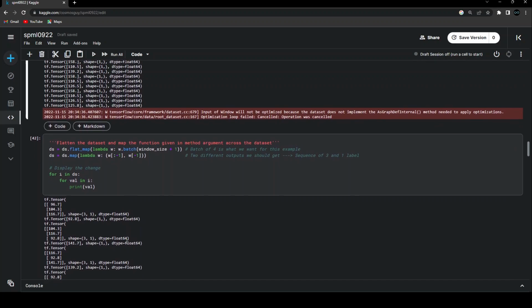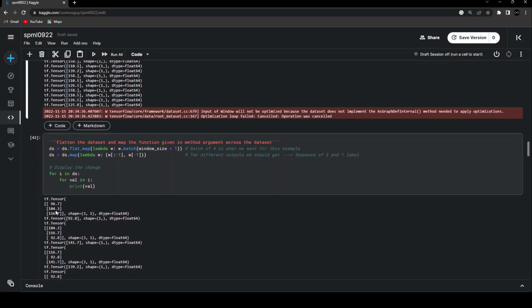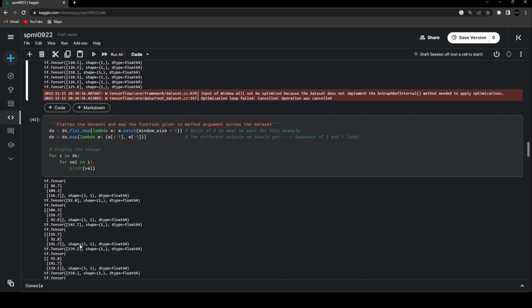If I now show you the data, we can see that 96.7, 104.3 and 116.7 is one window, one sequence of data that my model is going to take and learn to predict the next value, that is 92.8. Now the window will be sliding by 1 unit, and now we have 104.3, 116.7, and 92.8 as part of the training data in order to predict the next value, that is 141.7. And again, this will keep on going. Now 116.7, 92.8, and 141.7 are part of the training data in order to predict the next value, that is 139.2. So we have created our batches like this.